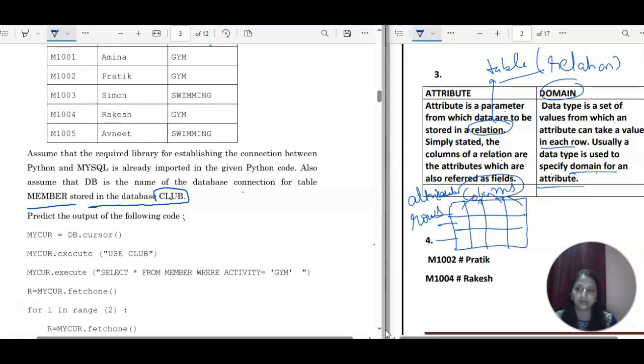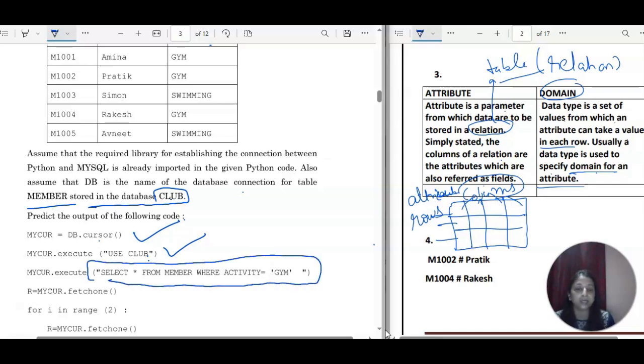So starting from the first one, first we are creating the cursor object. So my cur is the object of this cursor. So what they are saying, DB, right? So DB dot cursor, fine. Now my cursor dot execute. So we are using this database, right? From the database club. Next we are executing a query. With respect to this query only, definitely you will be getting the output. So well, the query is select all.